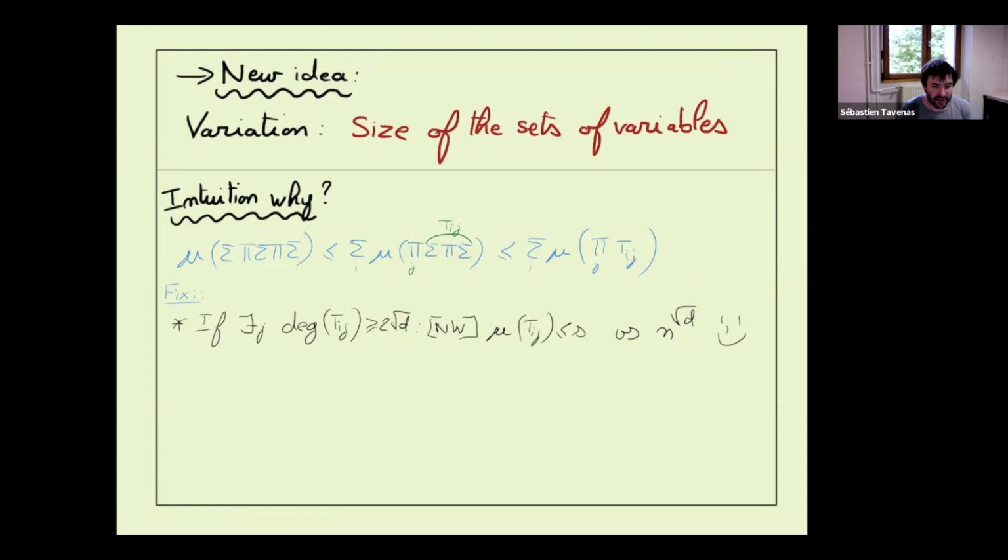And in fact, what I want to say is that if the degree of this Tij is large, it means that from this Tij, you already take care of a lot of variables, a lot of subsets of variables. So all other factors will compute only a small degree part. So the fact that this factor is already far from full rank will make the product also far from the full rank.